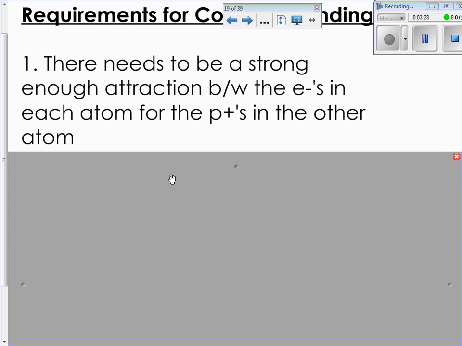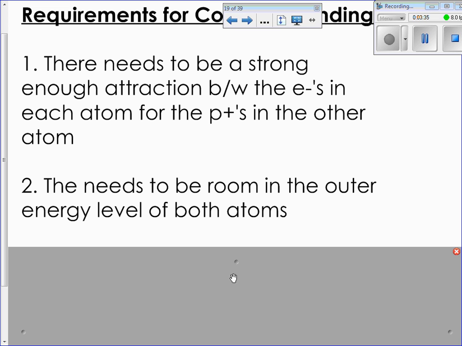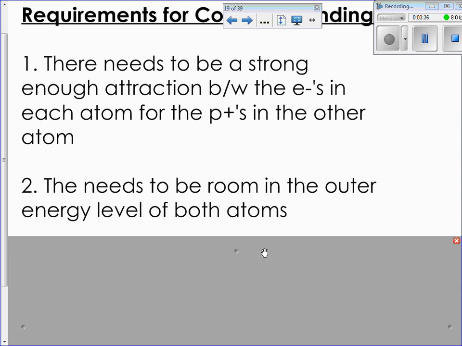So if there's room, you're going to put electrons there. So that's the second requirement: there needs to be room in the outer energy level of both atoms. They both need that extra electron in order to be stable, in order to have that 8 electrons, or the 2 electrons if it's hydrogen.